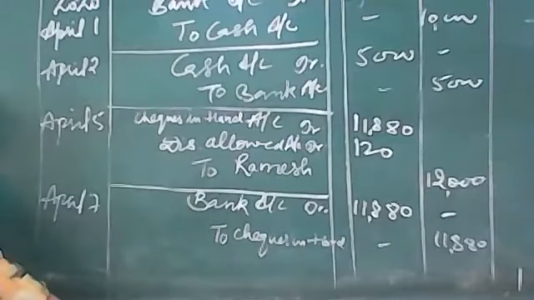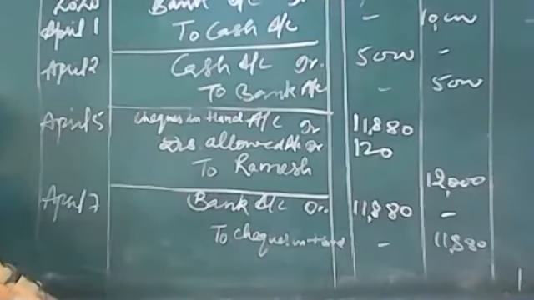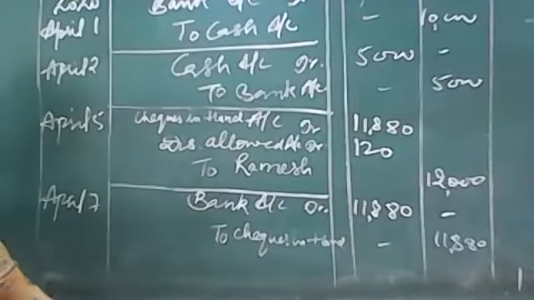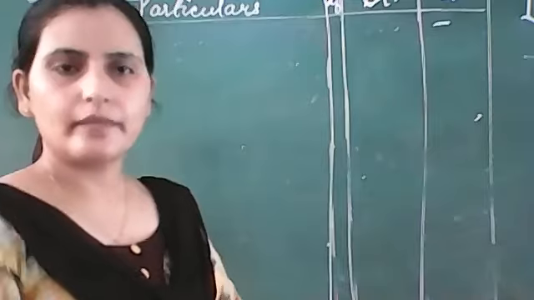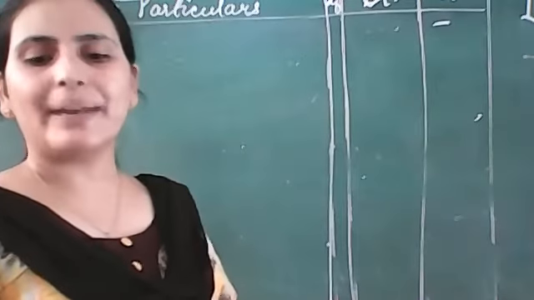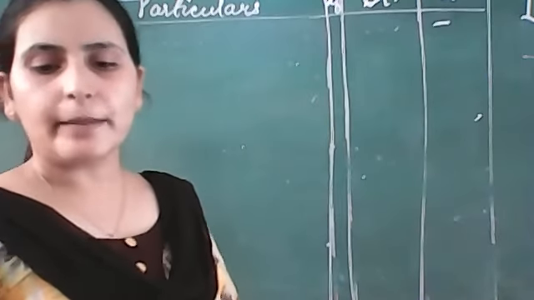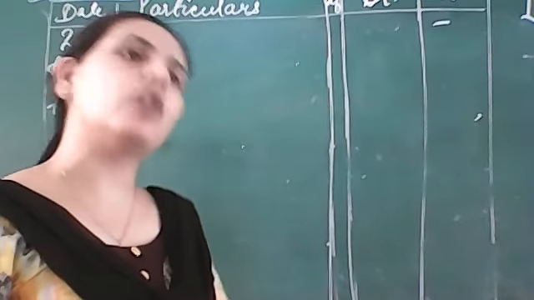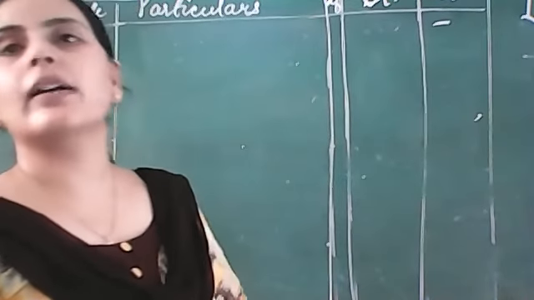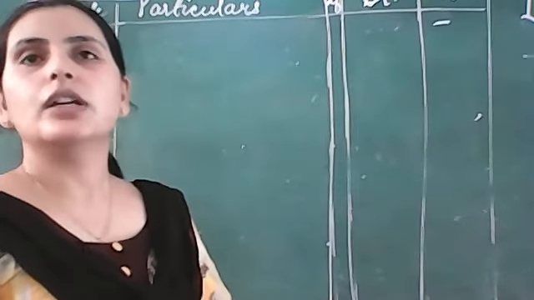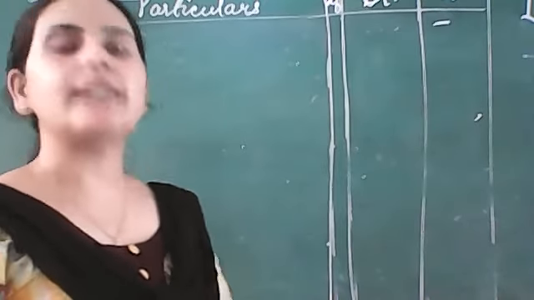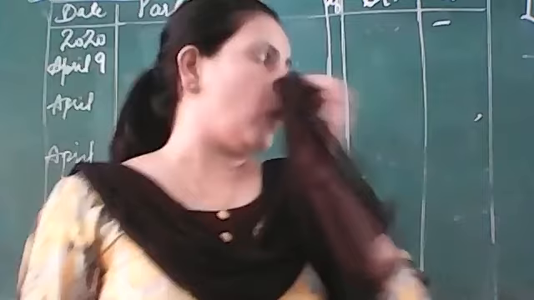Pragati, is it done? You have done it like this only? No problem. Okay, so is it done? Then shall we continue? Okay. It is now April 9. What happens? Ramesh's check got dishonored. Ramesh's check got dishonored, and bank has charged how much? 20 rupees. The 20 rupees have been charged by bank on dishonor of Ramesh's check.